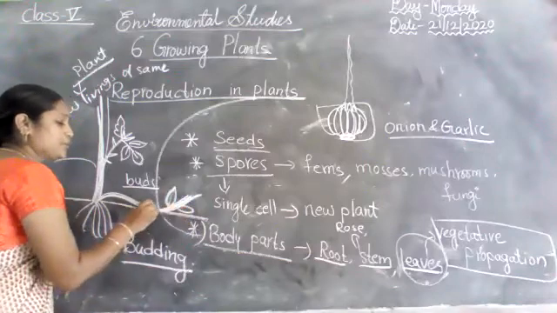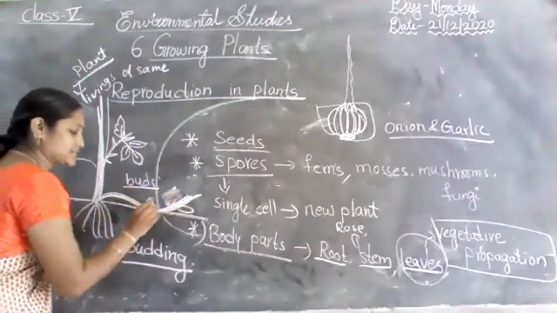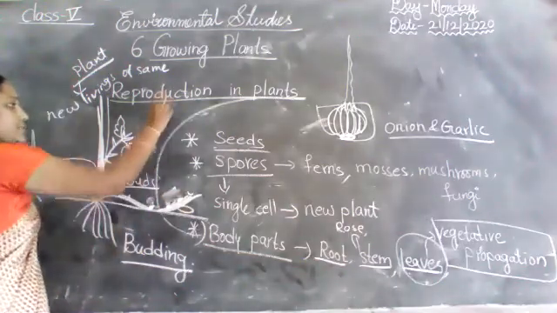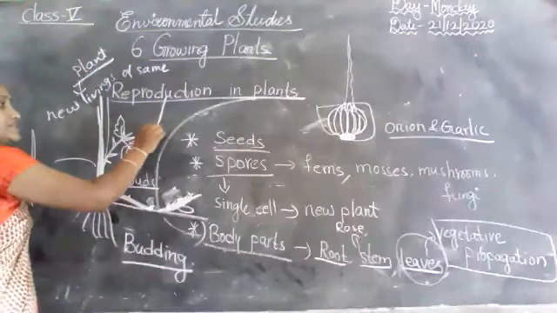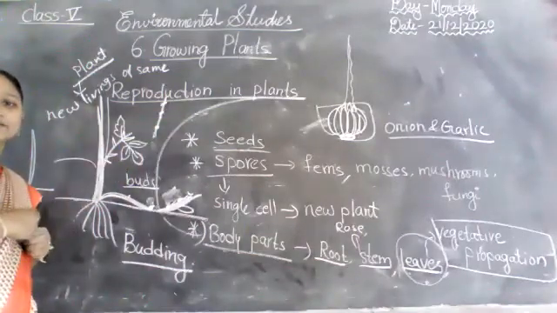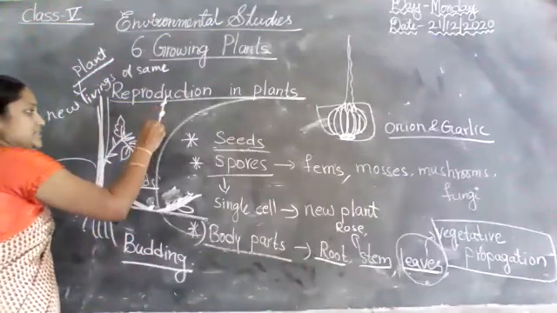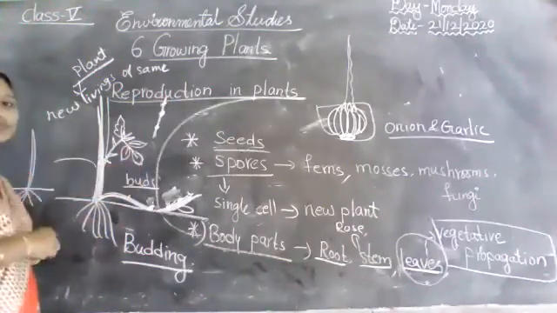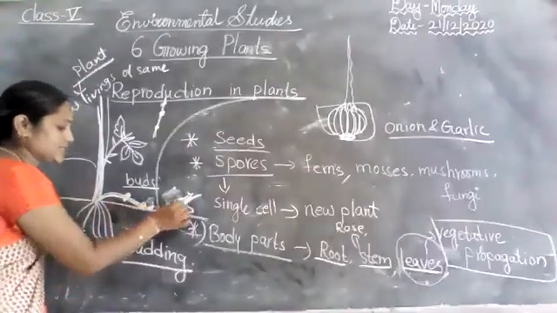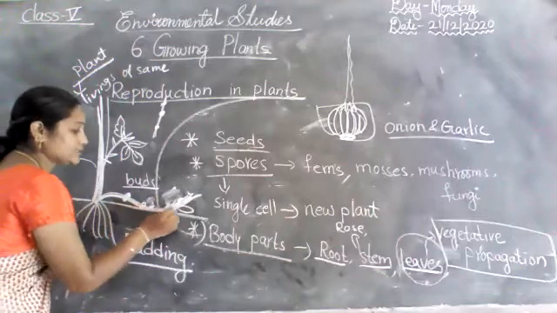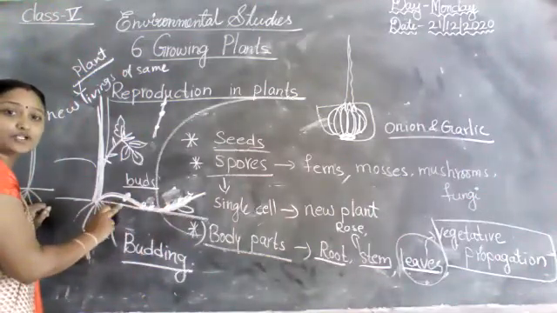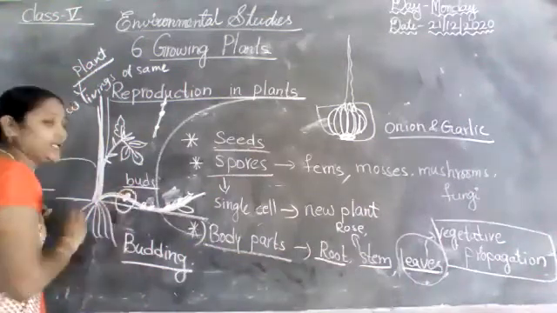See, buds means like this. You know very well when you are watching the stem. For example, this is the stem. We can see the buds in the middle of the stem. For example, you observe one rose plant. So we can see that buds, budding. Some of these plants grow horizontally along the ground. So when they produce buds, from these buds again grow new plants.